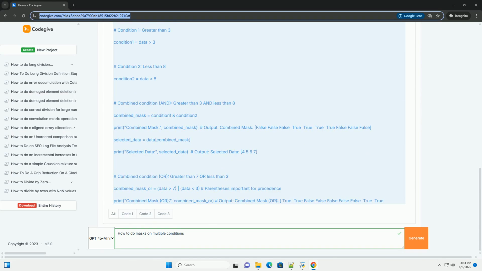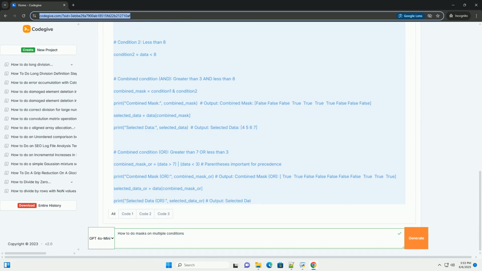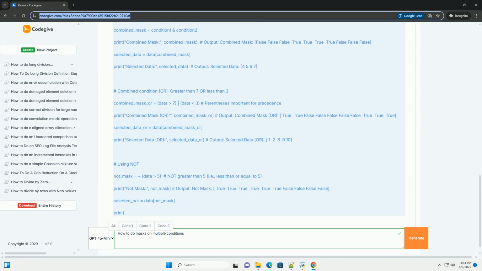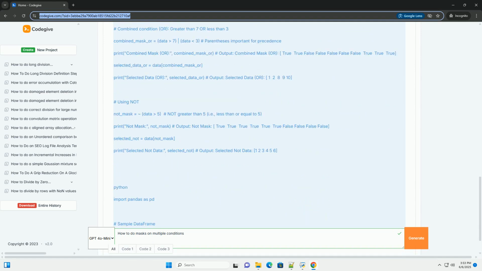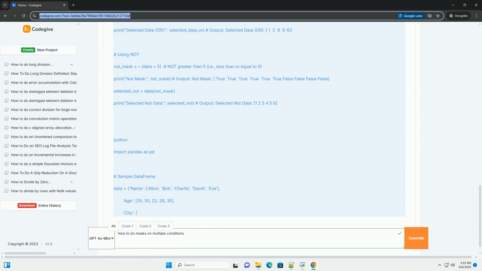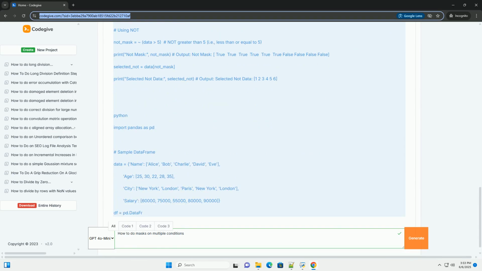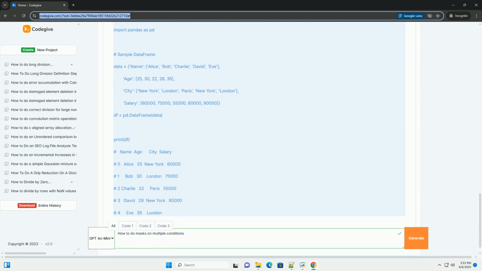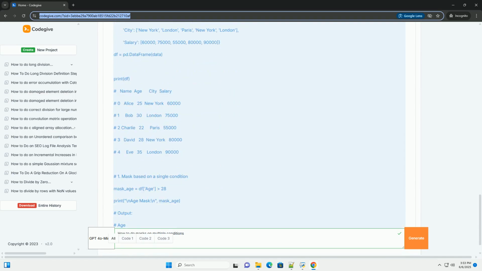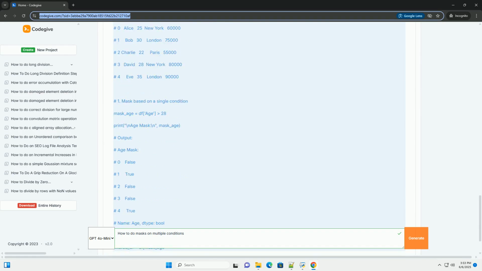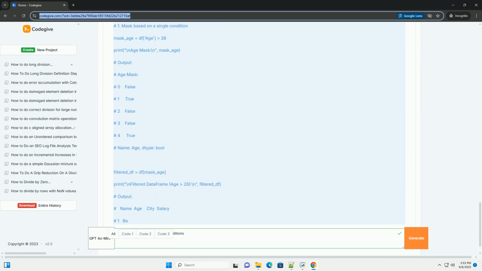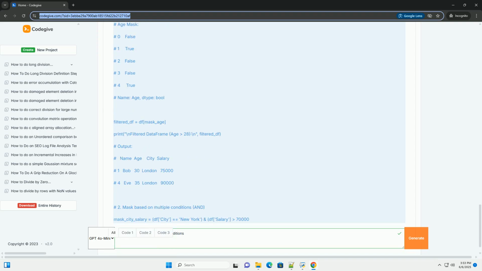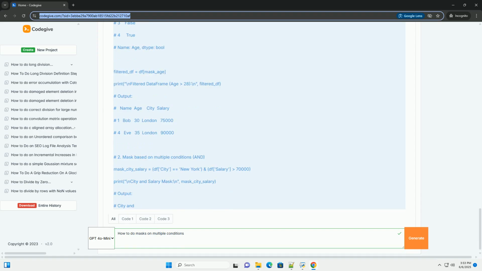Understanding masking. Masking, also sometimes called boolean indexing or filtering, is a powerful technique used to select and operate on specific parts of an array or data structure that meet certain criteria. Essentially, you create a mask, a boolean array, that corresponds to the data you're interested in. True values in the mask indicate elements you want to keep or modify, and false values indicate elements you want to exclude. Core concepts and benefits.